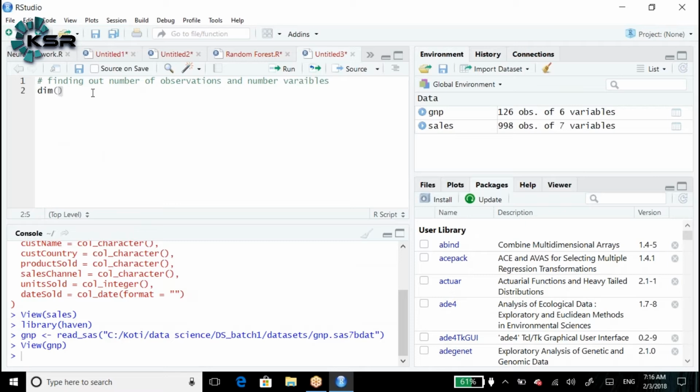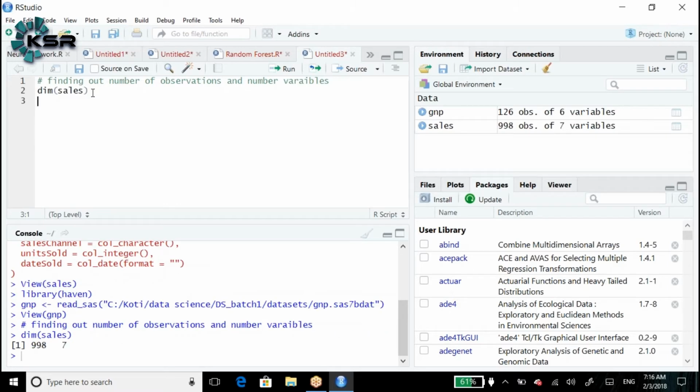What is our data set? Let's take the sales data. For finding out the number of observations and variables, we are going to use the dim function. Dim of sales, where the data set is the sales data set.